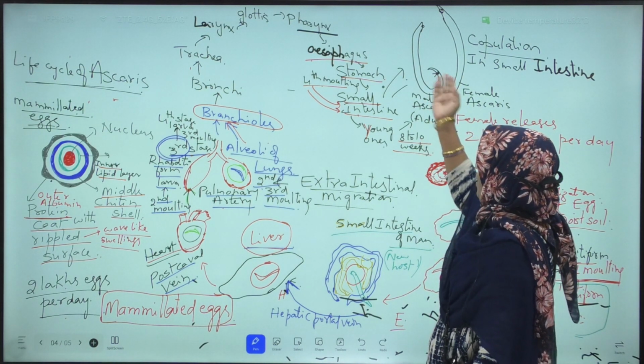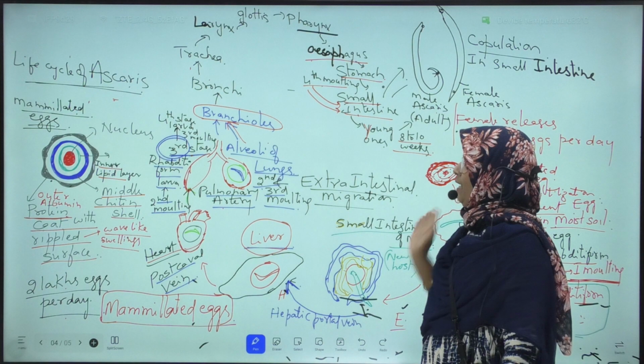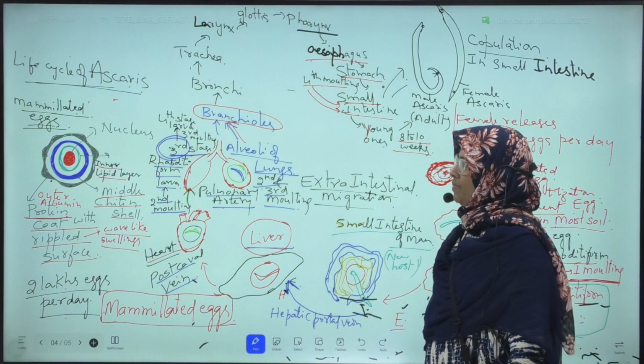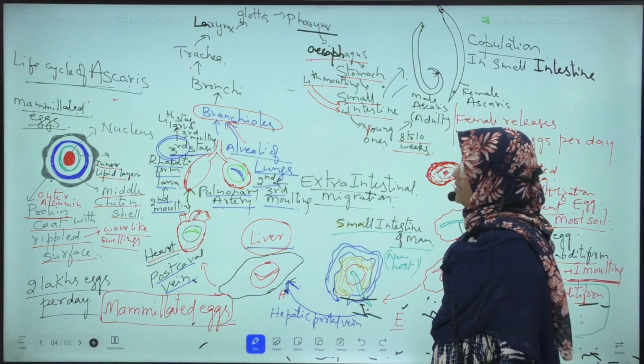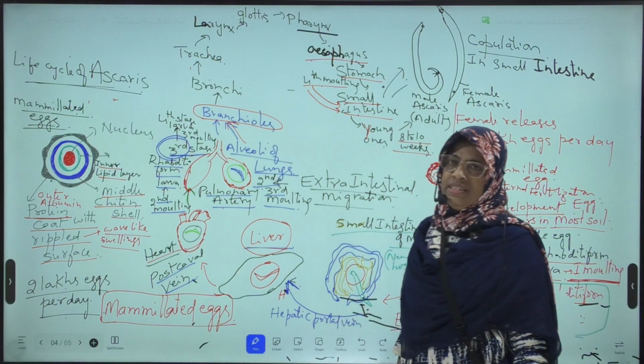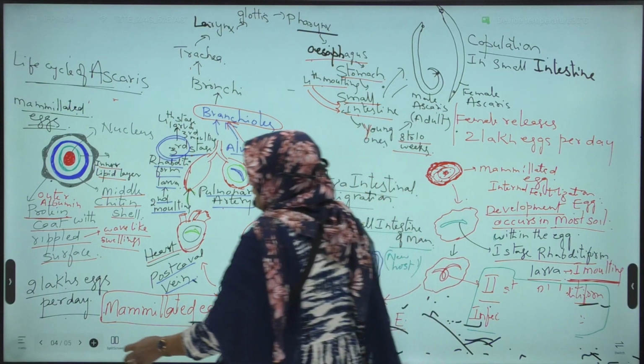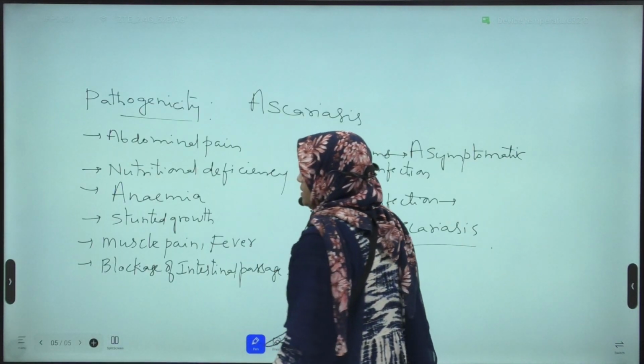Okay. Again, what happens? Copulation takes place. Again, the life cycle is continued. Okay, this is about the life cycle of Ascaris. Next, about the pathogenicity of Ascaris.